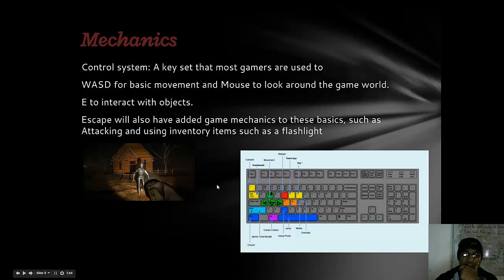Mechanics. Okay, well, mechanics are very straightforward. Simple key set, WASD to move, as shown in this example. But players won't just be able to move and run away. As I mentioned before, there'll be combat, there'll be darker areas, so players can use flashlights and flares and inventory items as well.